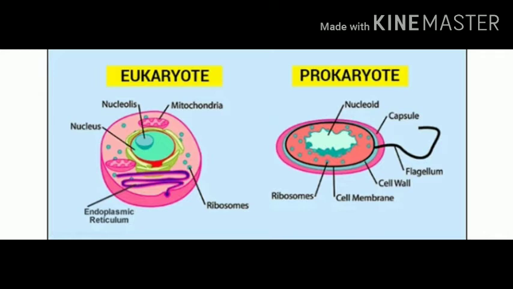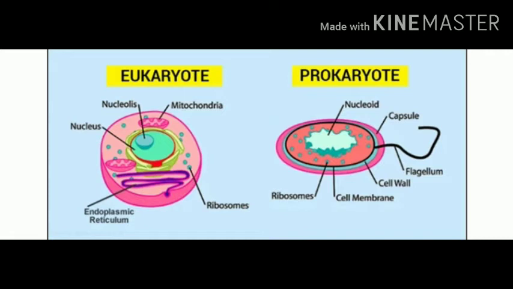Now let us know about the differences between them to understand more about prokaryotes and eukaryotes, or prokaryotic cells and eukaryotic cells. Mostly prokaryotic cells are primary, so they are unicellular, and eukaryotic cells are well developed, so the animals that have eukaryotic cells, or eukaryotes, are multicellular. So the organisms that have prokaryotic cells are prokaryotes, and the animals which have eukaryotic cells are eukaryotes. Eukaryotic celled animals are called eukaryotes. So let's begin the differences.